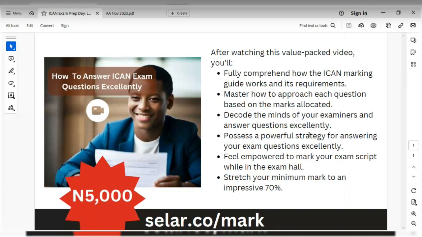Also, you would feel empowered to mark your scripts while in the examination, or you would be able to stretch your minimum mark to an impressive 70%.